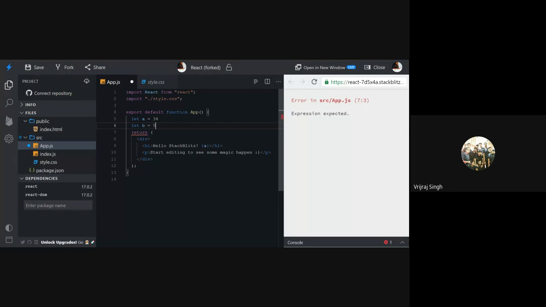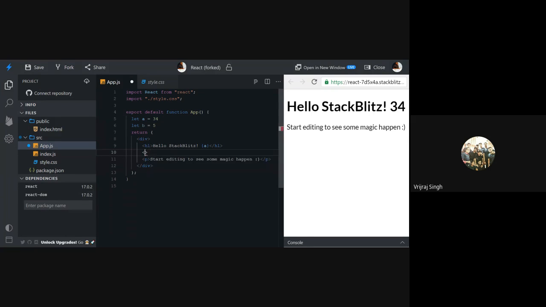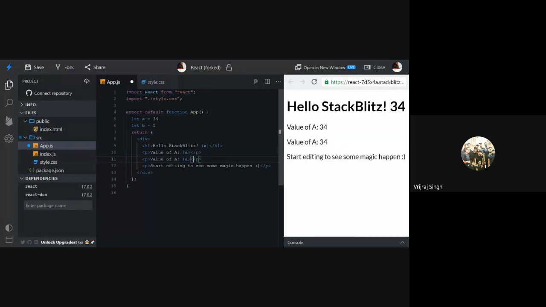So I'll create another variable. Let's say b is equal to 5. Okay, so I can also print the value of b. So here, let's say I will define the p tag, and then I will close the p tag. We can write value of a is equal to, my value of a is this one, and similarly we can write value of b is equal to b. We can remove this one as of now, and we are getting value of a is equal to 34, value of b is equal to 5.